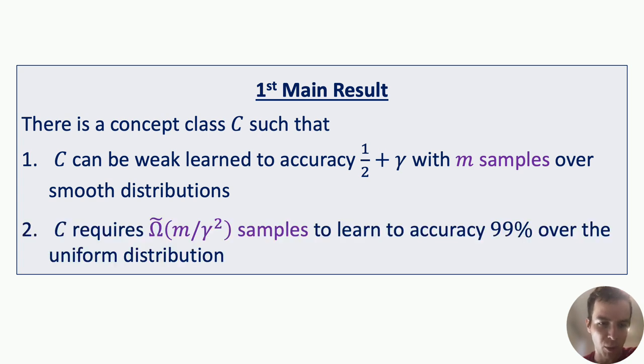And the second property is a lower bound, saying that if you want to learn C even over the uniform distribution to accuracy 99%, then you need m over gamma squared samples. So this says that if you want to do smooth boosting for this concept class, you need to incur an overhead of 1 over gamma squared in terms of sample complexity.